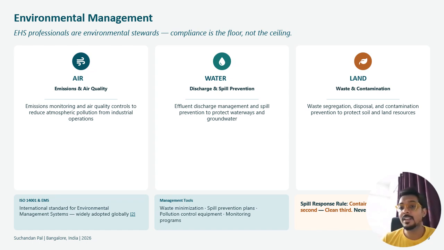Land: waste segregation, disposal and containment prevention protect the soil and land resources. That soil containment will be these things. So we need to go with cleaner soil. When you have a waste management system, your landfill will obviously be less. So that we need to think about again.